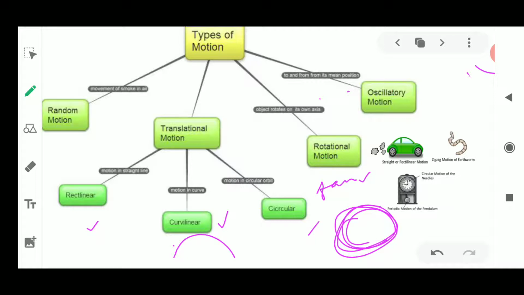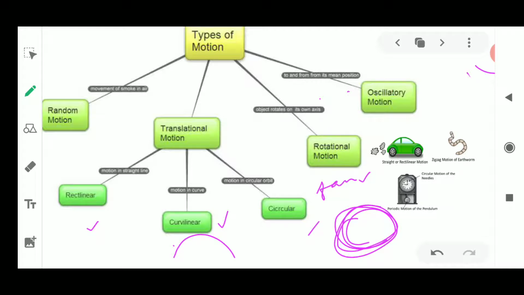Next, what is curvilinear motion? Curvilinear motion means the object is going to move in a curved pathway. Next, rectilinear means in a straight line. If a straight road is there and the car is moving on it, it means it is moving in rectilinear motion. Next is random motion, which is not fixed from a point.